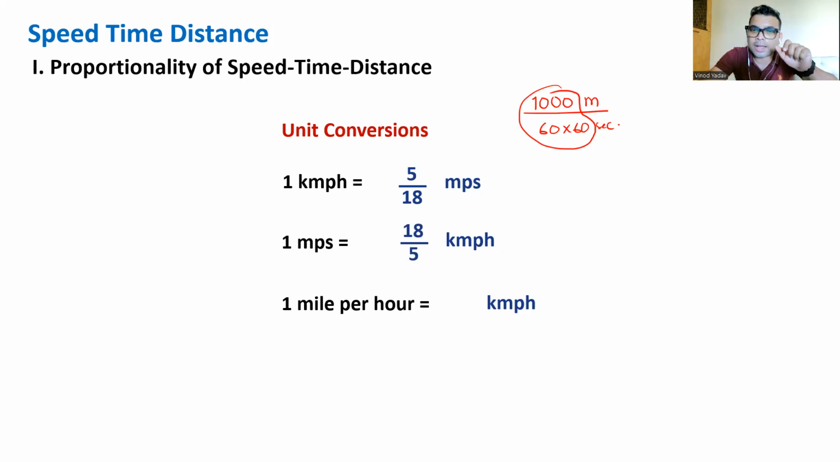Now, mile per hour to kilometer per hour. 1 mile is how much in terms of kilometers? It is 1.6 or 8 by 5. So 1 mile is 1.6 kilometers, or 1,600 meters.